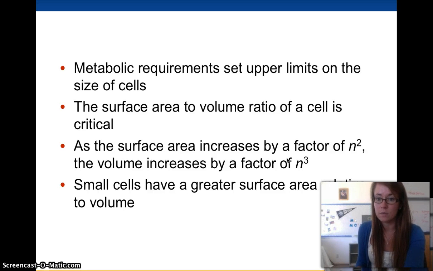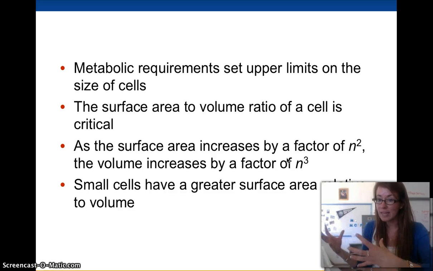Because as the surface area increases by n squared, the volume increases by n cubed. So volume increases exponentially more than surface area does as the cell gets bigger. And you want to have more surface area to volume.